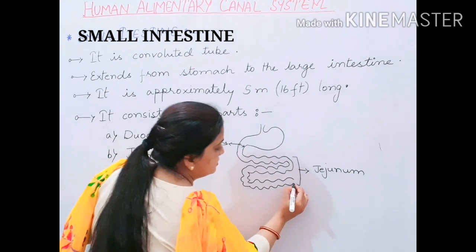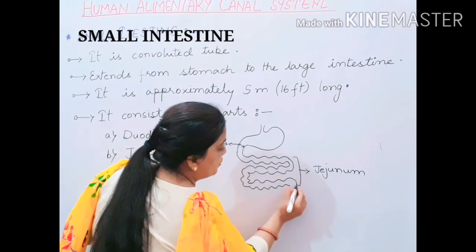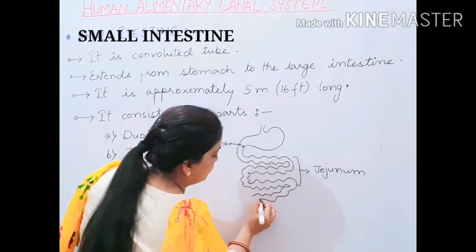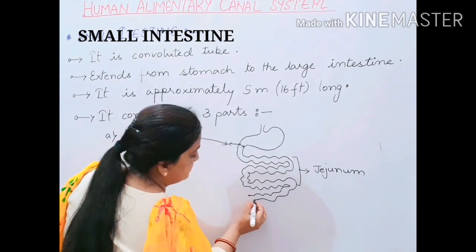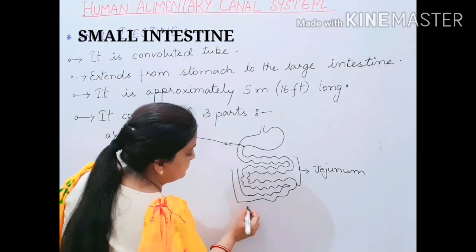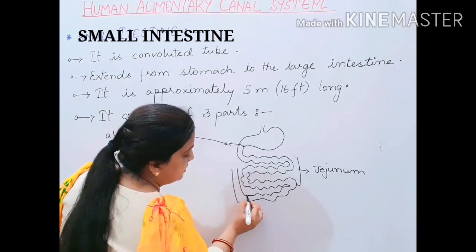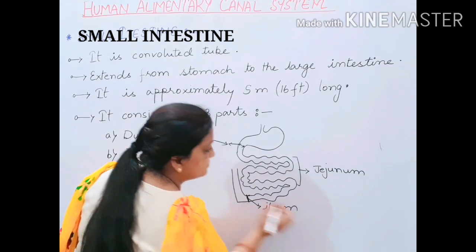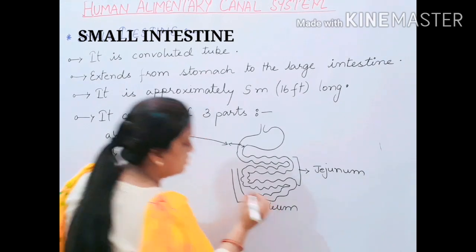And children, the portion where this is getting over and getting connected to the large intestine, this end part, is your ileum.